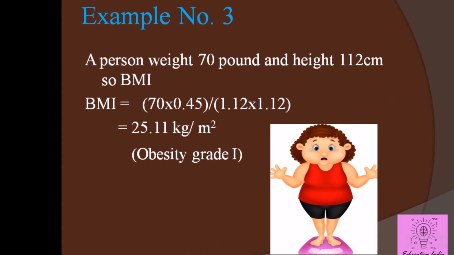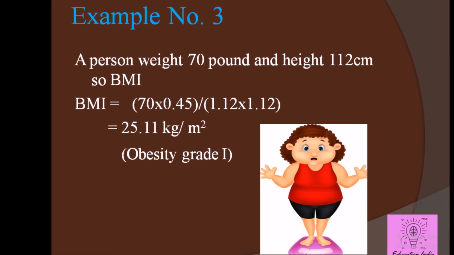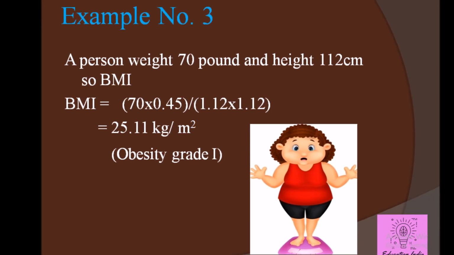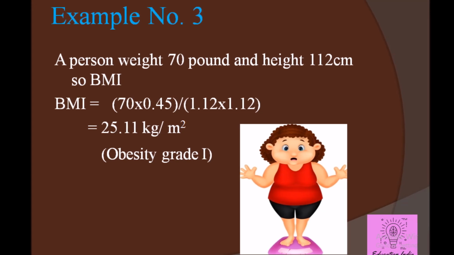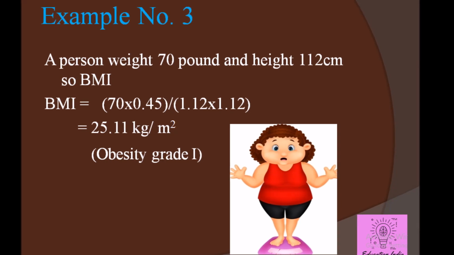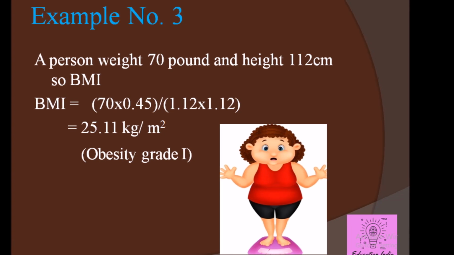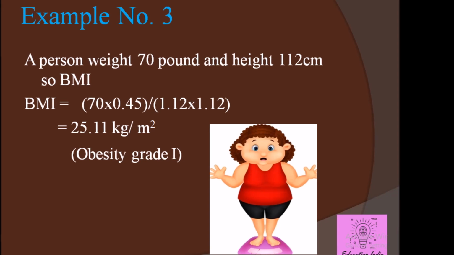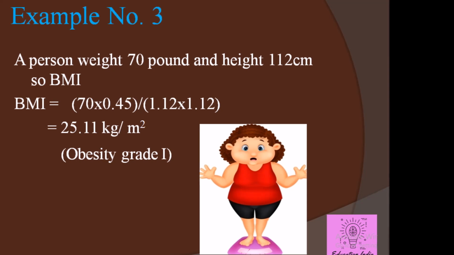And a person whose weight is 70 pounds and height 112 centimeters, so to calculate BMI for that person, first we have to convert 70 pounds into kg. 1 pound equals 0.45 kg. So we have to multiply 70 by 0.45 and divide by 1.12 into 1.12. So the value is 25.11 kg per meter squared, and the person is in the obesity grade 1 range.